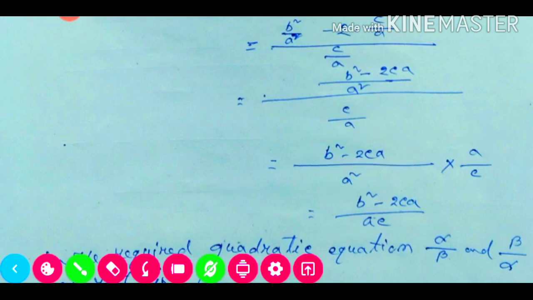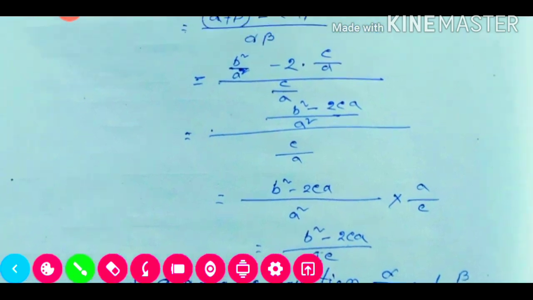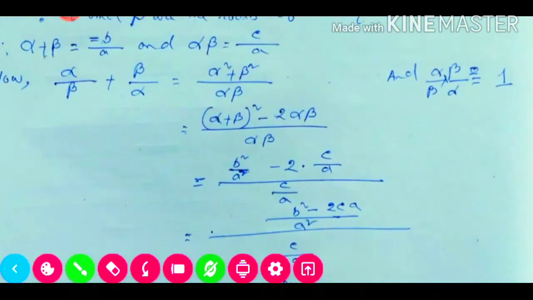So the new quadratic equation's sum of roots we got is b square minus 2ca divided by ac. Now we need to find the product of these roots. The product is alpha divided by beta into beta divided by alpha. So beta will be cancelled, alpha will be cancelled, and 1 will remain. So the product we got is 1.